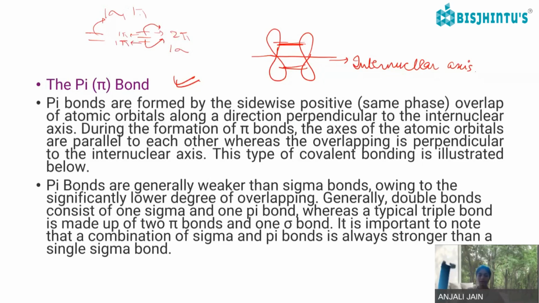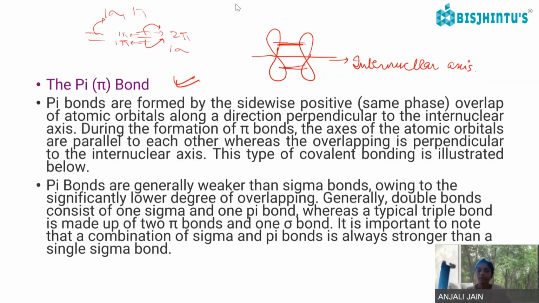It is important to note that a combination of sigma and pi bond is always stronger than a single sigma bond. So a triple bond is much stronger than a single sigma bond.